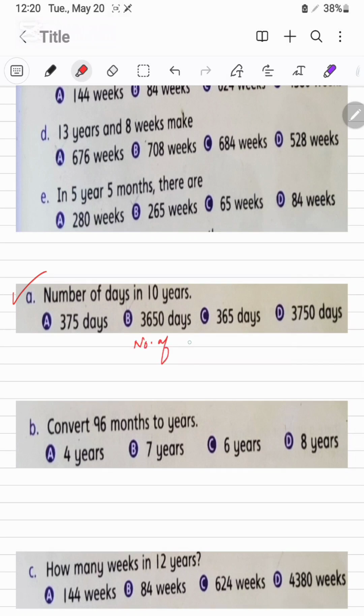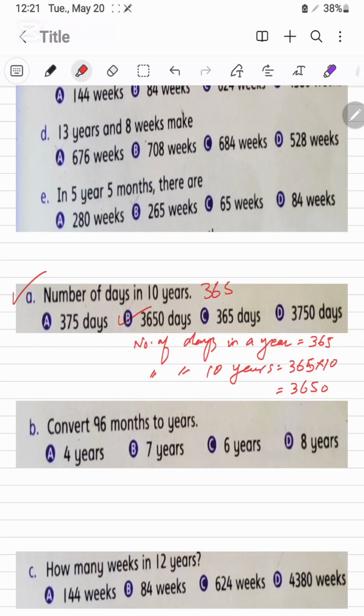Number of days in a year, these are the 365 days, and number of days in 10 years will be 365 multiplied by 10. It will be 3650. This is the B part. 3650 days.